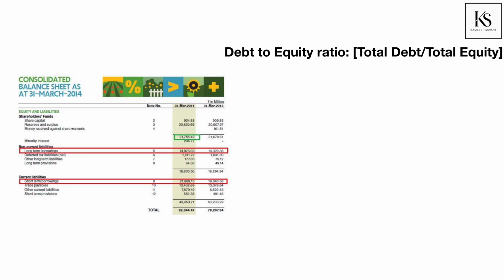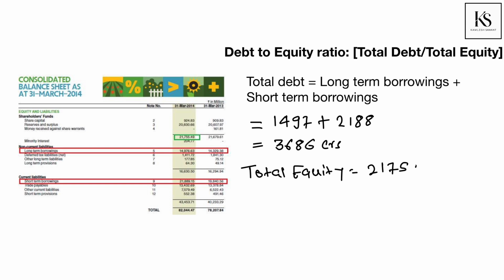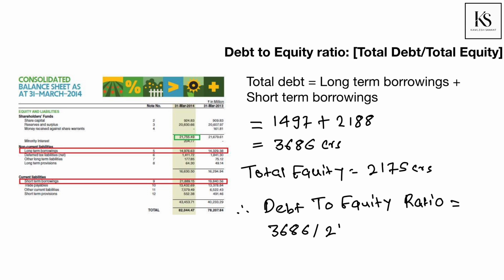Here is JISL's balance sheet. I have highlighted total equity, long-term and short-term debt. Total debt is equal to long-term borrowings plus short-term borrowings. That is equal to 1497 plus 2188, which is equal to 3686 crore rupees. Total equity is 2175 crore rupees. Thus, the debt to equity ratio will be computed as follows: 3686 divided by 2175, which is equal to 1.69.